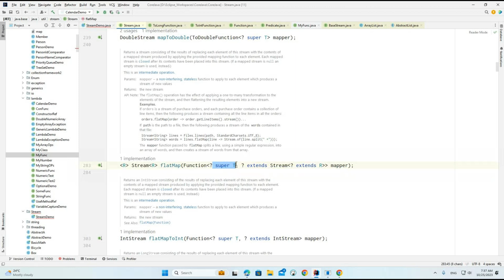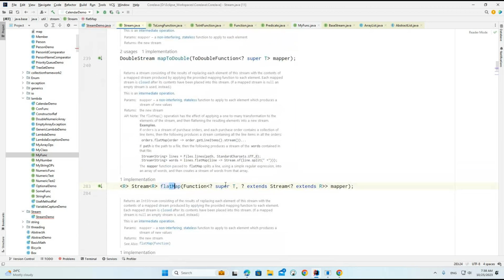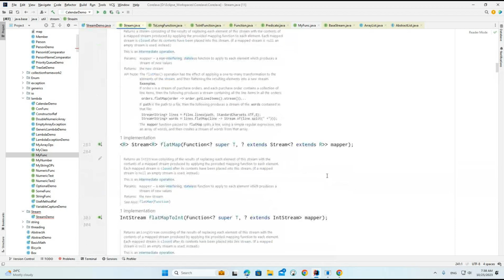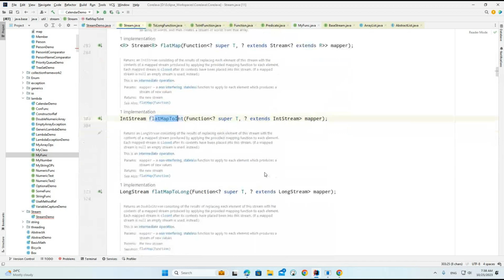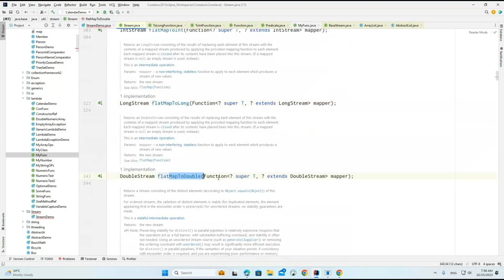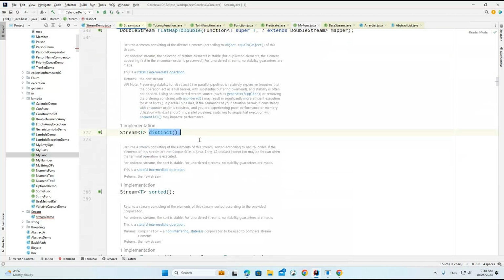We should work with only the generic type T, and the second parameter should extend from this particular R. Here in flatMap, again I'm passing Stream.of, which means again we are passing a collection of records. We'll see the differences between map and flatMap so that we understand how these two methods are implemented. You can see similar methods: flatMapToInt, flatMapToLong, and flatMapToDouble.